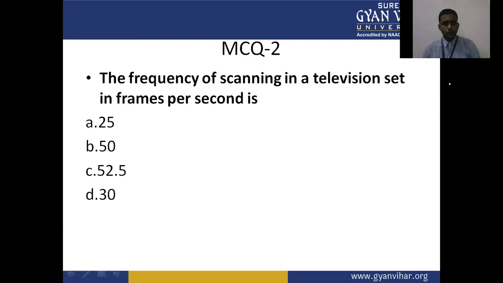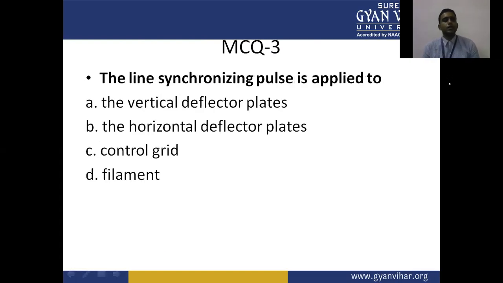Second multiple choice question, the frequency of scanning in the television set in frames per second. Option A 25, B 50, C 52.5, D 30. The line synchronizing pulse is applied to A, the vertical deflector plates, B, horizontal deflector plates, C, control grid, D, filament.